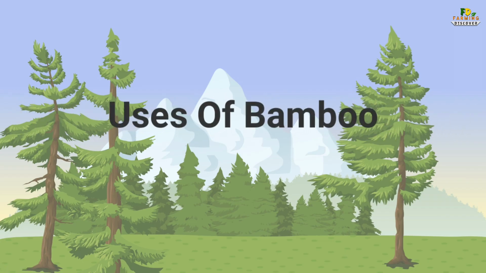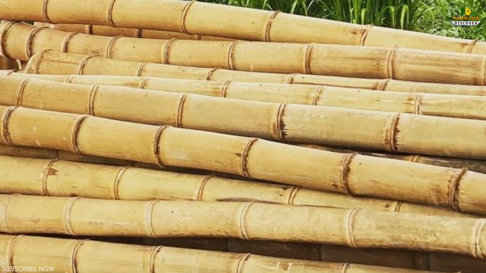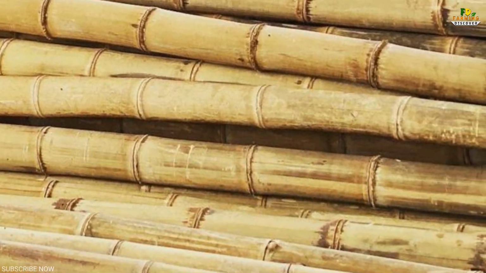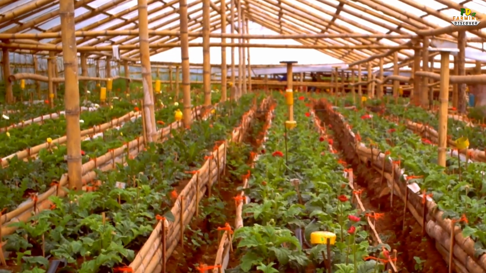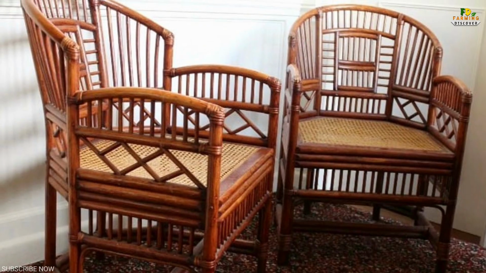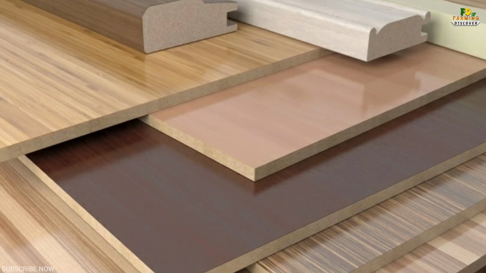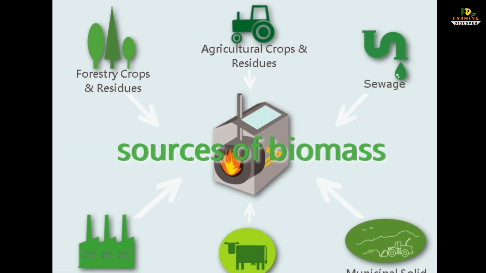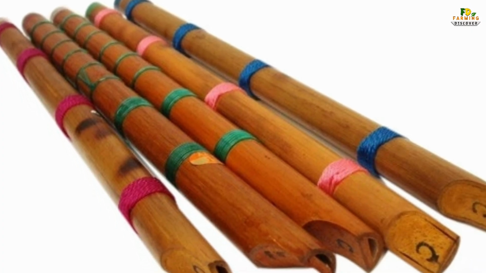Uses of bamboo. There are many uses of bamboo, out of which a few are listed here. Fencing. Support material in agriculture. Construction purposes. Handicrafts. Making furniture. Panels and particle boards. Pulp and paper. Biomass production. Making musical instruments.